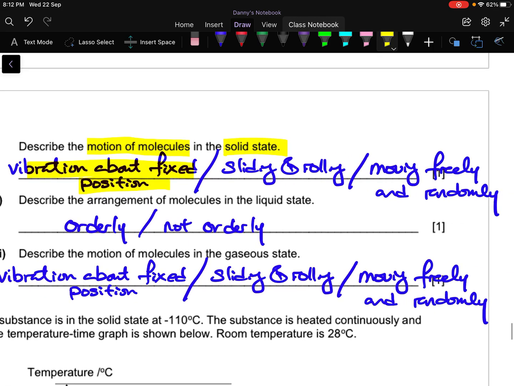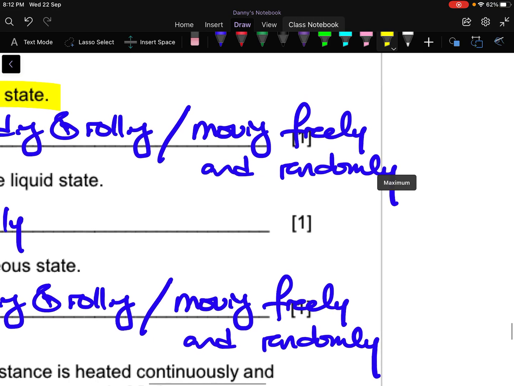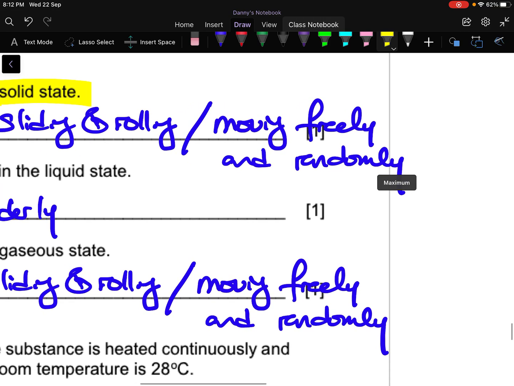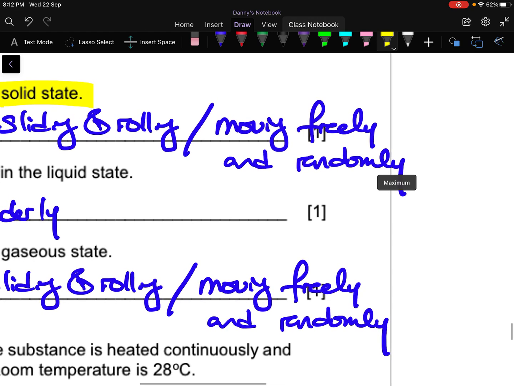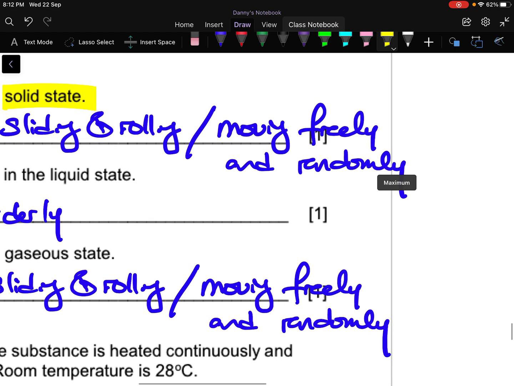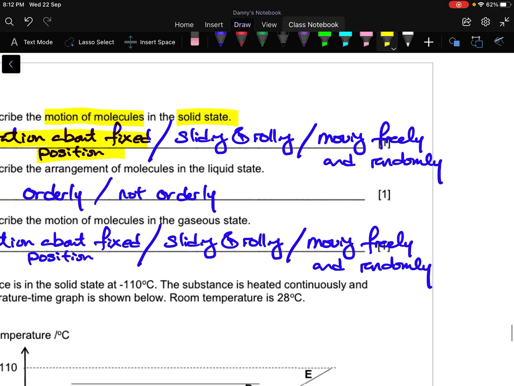By the way, all these terms are fixed. You must give me all these keywords. If not, if you use your own words, I cannot give you full marks. But of course, I won't be so mean. If you say randomly moving, freely moving, I will give you the same. I will give you the full marks, okay, as long as I see the words free, random, and move.